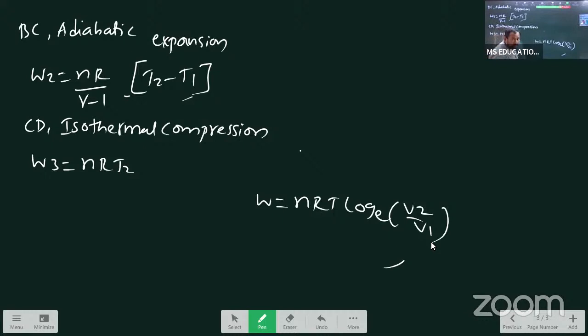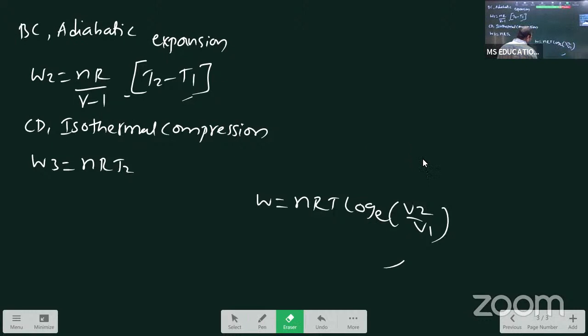n is the number of moles, R is the universal gas constant. Universal gas constant, everyone knows. This one we are getting from the ideal gas equation PV is equal to nRT. R, the universal gas constant, has the standard value 8.315 joules per mole Kelvin, students. This is all constant value.